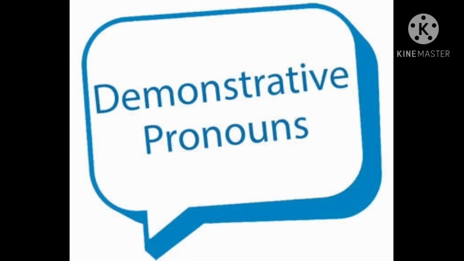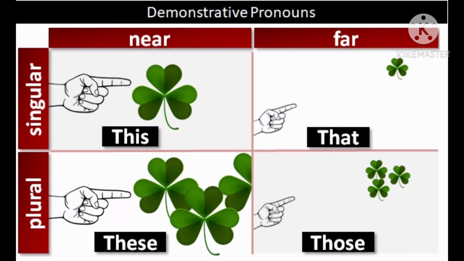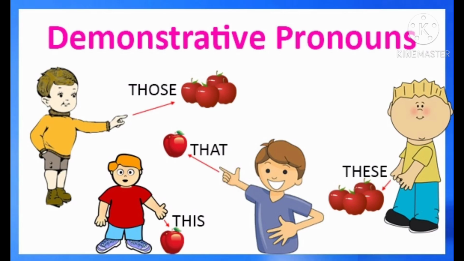The eighth kind of pronoun is demonstrative pronouns. The first question that arises in our minds is, what is a demonstrative pronoun? A demonstrative pronoun points out a specific person, place, thing, or idea. Some of the commonly used demonstrative pronouns are this, that, these, those.